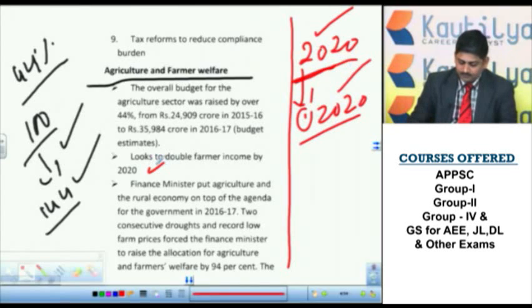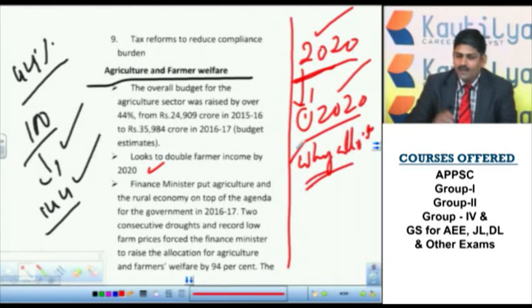If they want to ask analytically why the allocation for agriculture increased this time, some political reasons may be there, but from the examination point of view those are not important. As you know, many opposition parties claimed that elections were there in the 5 states.